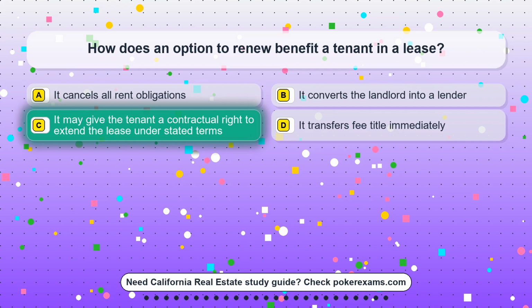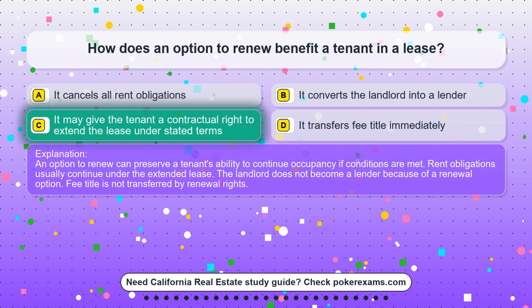The correct answer is option C. It may give the tenant a contractual right to extend the lease under stated terms. An option to renew can preserve a tenant's ability to continue occupancy if conditions are met. Rent obligations usually continue under the extended lease. The landlord does not become a lender because of a renewal option. Fee title is not transferred by renewal rights.